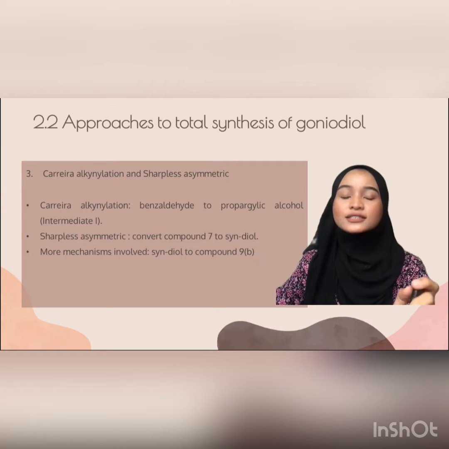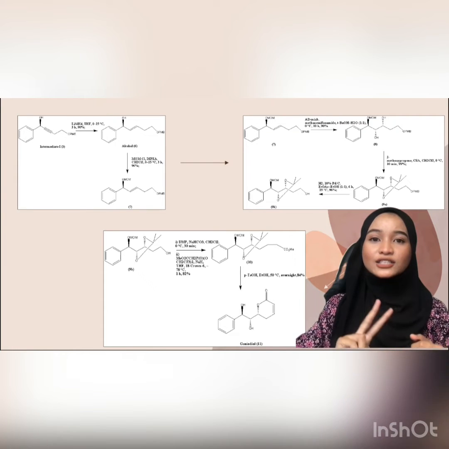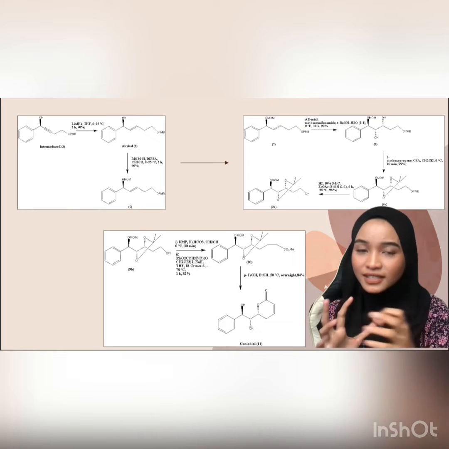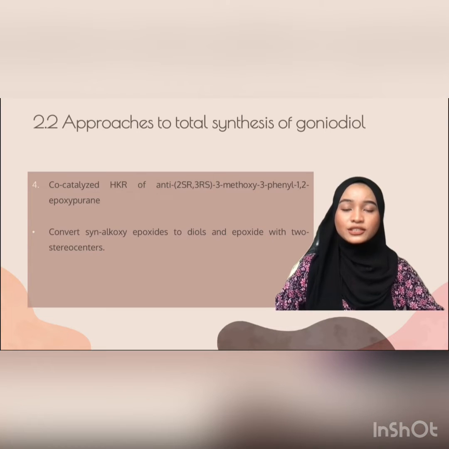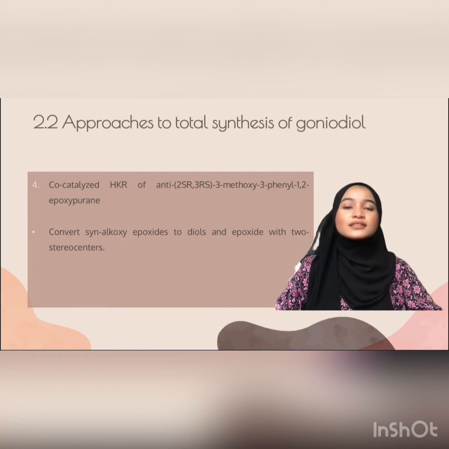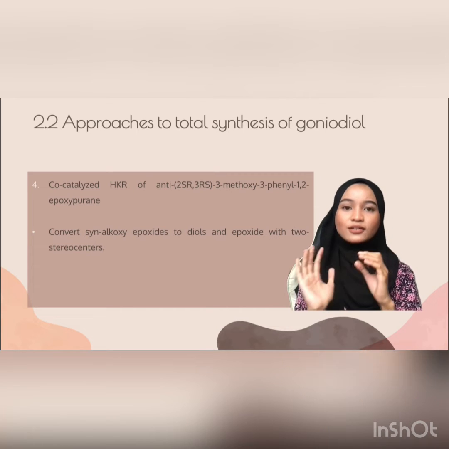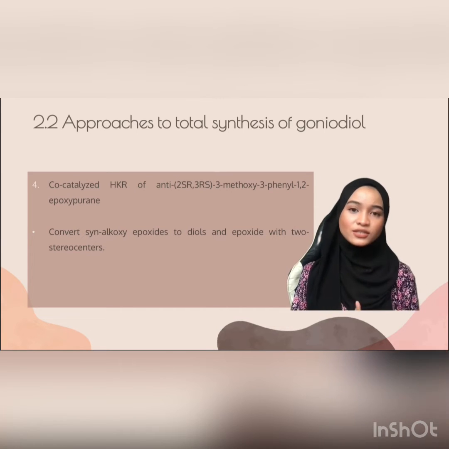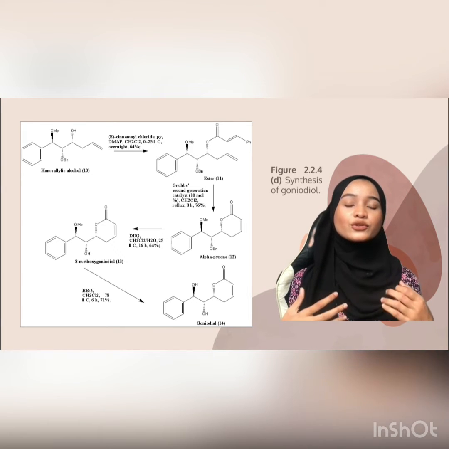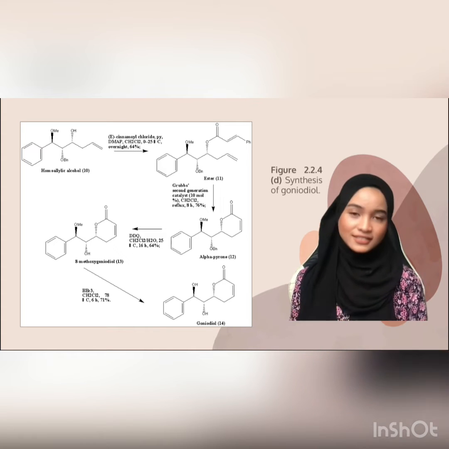The next approach is called Carreira alkynylation and also the Sharpless asymmetric method. These two are the mechanisms used to produce the intermediate of Goniodiol. The last approach is called the cobalt-catalyzed hydrolytic kinetic resolution, which was used to convert the syn-alkoxy epoxide into diols and also epoxide with two stereocenters. More mechanisms are needed to perform the reaction to create the homoallylic alcohol. Only then would Goniodiol be synthesized.